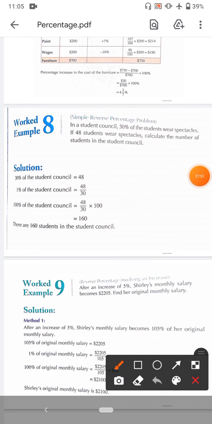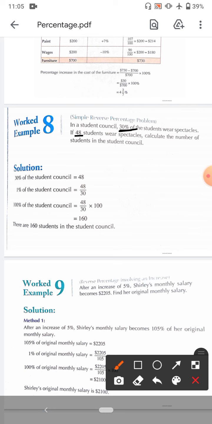In a student council, 30% of students wear spectacles, 48 wear spectacles. Calculate the number of students in the student council. Simple: 30% is 48. If 30% is 48, find the total students.